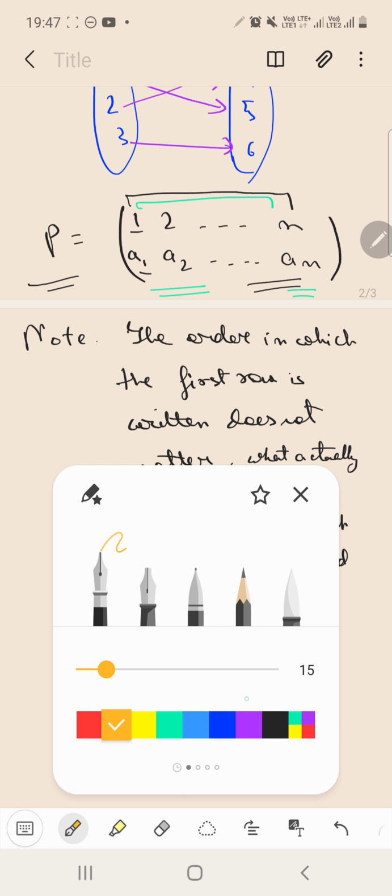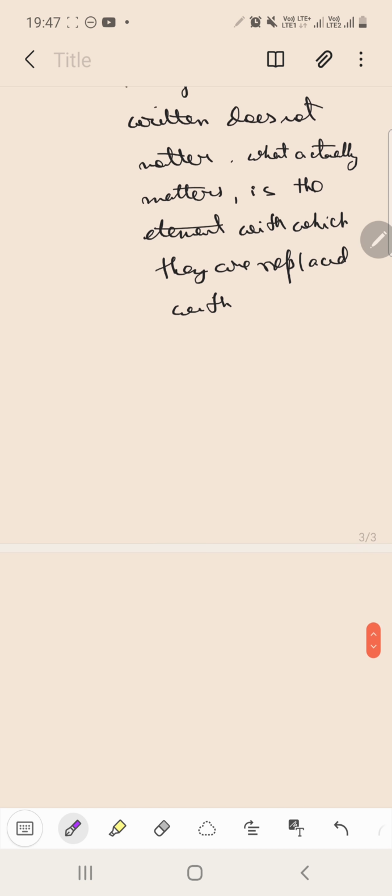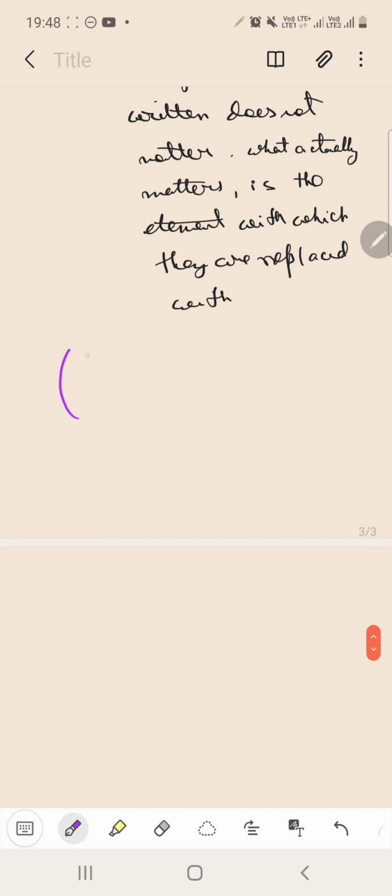For example, let me show you. We have a permutation 1, 2, 3 and 3, 1, 2. Okay, so this thing is same as 2, 3, 1 on top. Now we have rearranged the above row as 2, 3, 1, but see here 2 is replaced with 1, so we have to keep 1 below 2. Similarly 1 is replaced with 3, so 3 here, and 3 is replaced with 2, so 2 here.